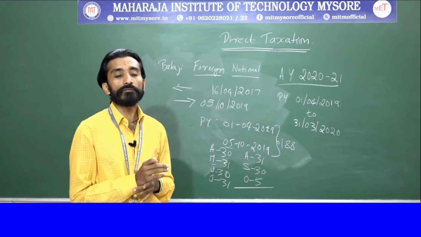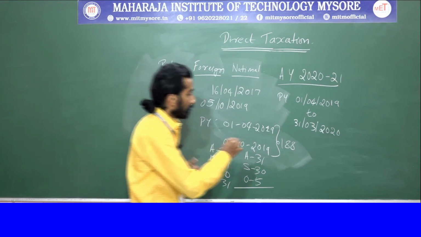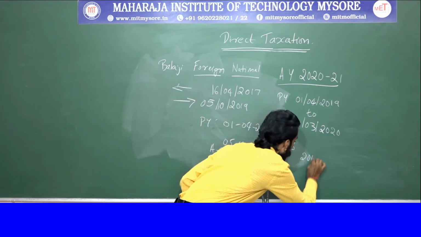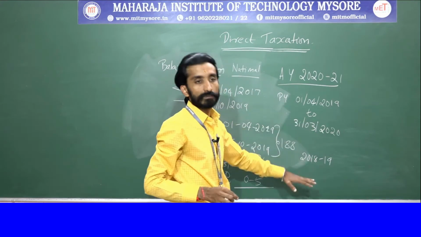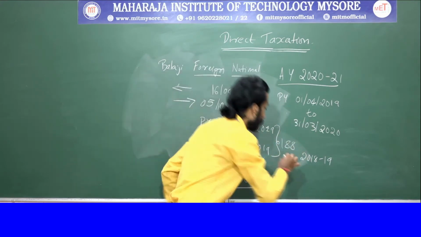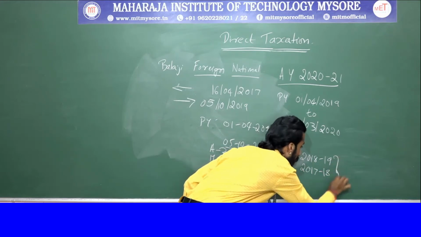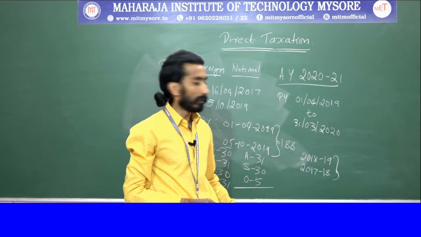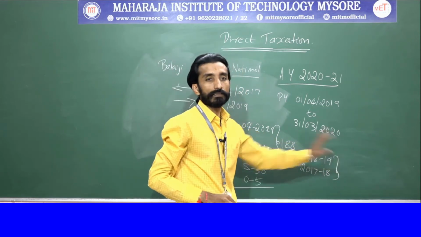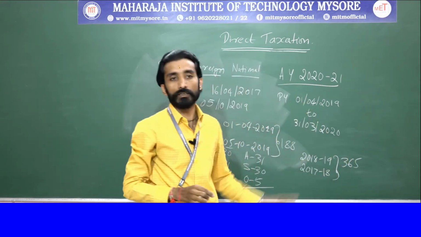At that point of time, the previous years coming to him are 2018-19, the preceding previous year, and another is 2017-18. So these were the 2 years his availability was there in India. In one year he will be there for 365 days. Understood?